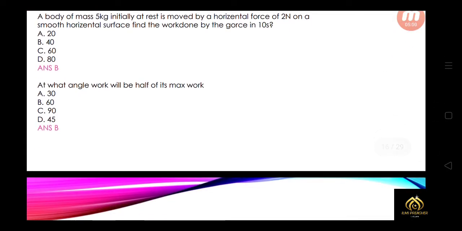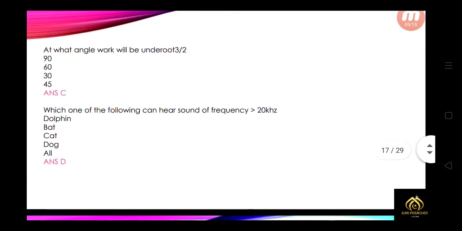A body of mass 5 kg initially at rest is moved by a horizontal force of 2 Newton on a smooth horizontal surface. Find the work done by the force in 10 seconds. So option B is right, 40. At what angle will work be half of its maximum work? So that is option B, 60. At what angle will work be root 3 by 2? So that is 30 degrees.